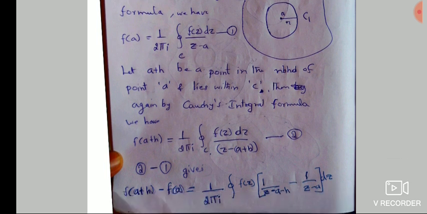Then again by Cauchy's integral formula, instead of f of a we use f of a plus h, because the point is inside the curve C1, and we can use Cauchy's integral formula once again. So f of a plus h will be 1 by 2 pi i integration along the curve C of f of z dz divided by z minus, here the point is a plus h, so z minus a plus h, and we take this as equation 2. Now subtract equation 1 from equation 2.